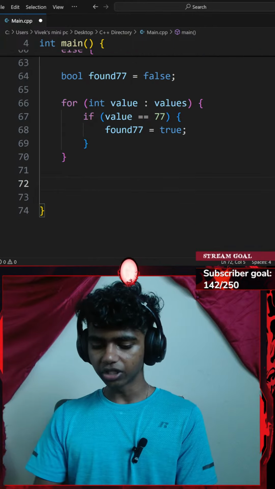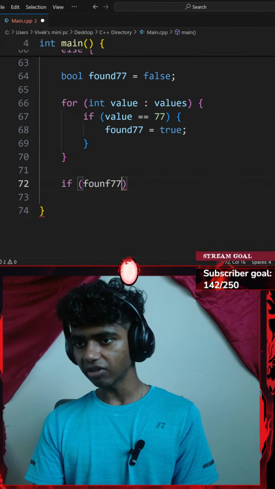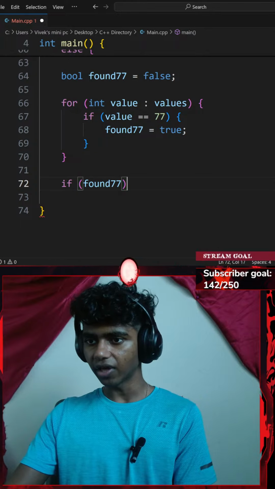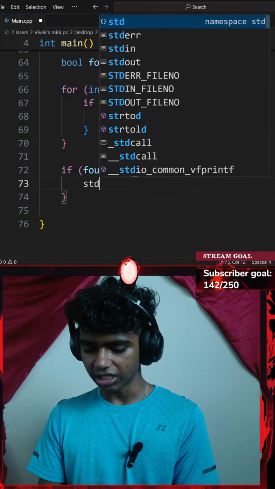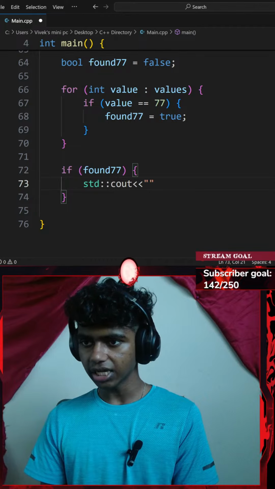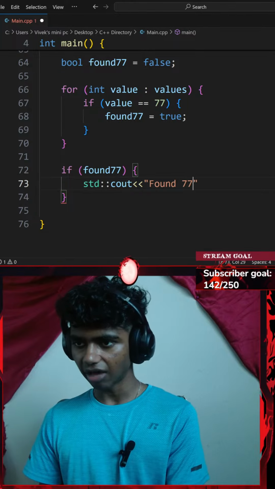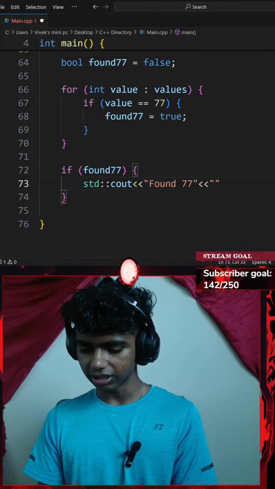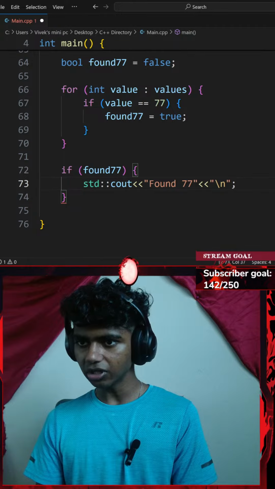Outside of my for loop, I'll go with another if statement and type if a pair of parentheses. If my found 77 is true, which it is going to be if I do find a 77, then I'll go with a standard console output with an insertion operator that says found 77, with an insertion operator that has a \n new line. And then I'll end this with a semicolon.